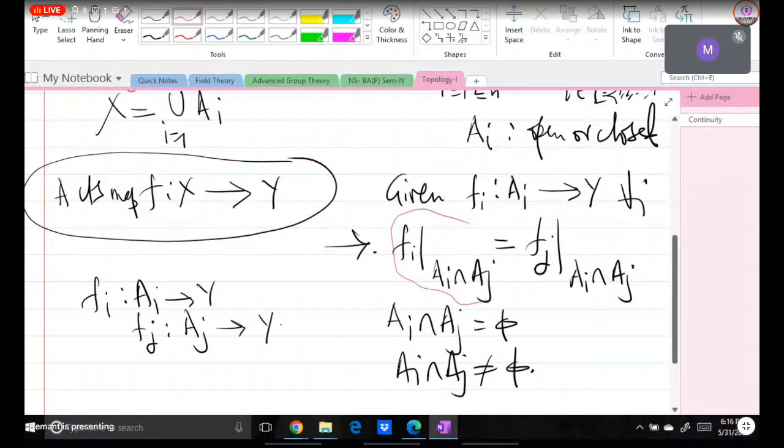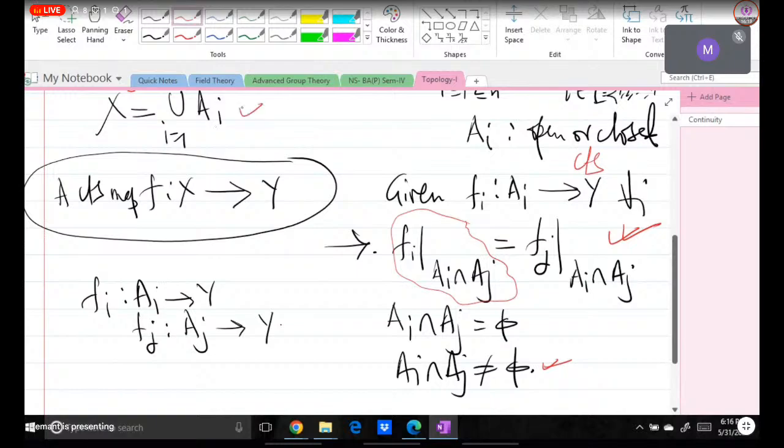What is this? The restriction of f_i to A_i intersection A_j, because if it is non-empty, then it is a subset of A_i. And similarly, we can restrict f_j to the same set. Then these two maps should be the same. This is our condition. Okay, so all these f_i are continuous maps we have been given.